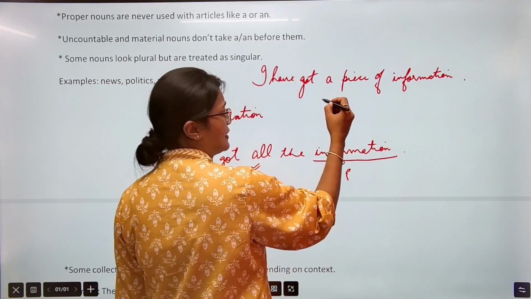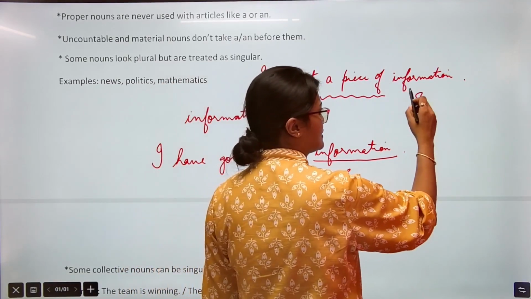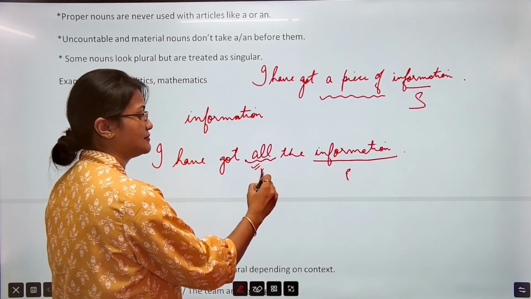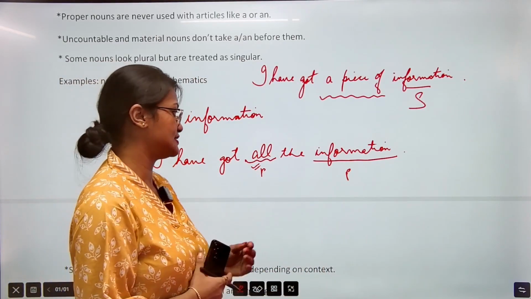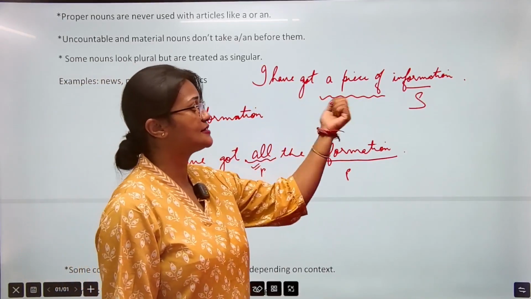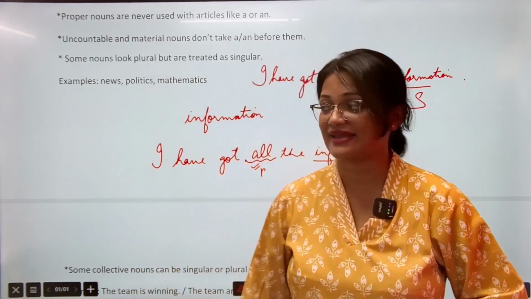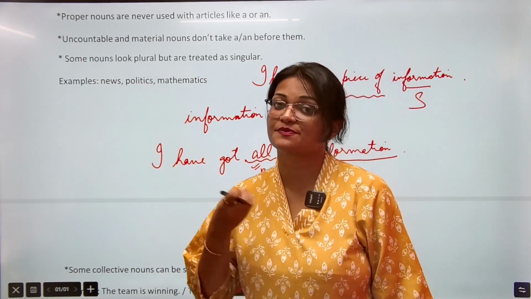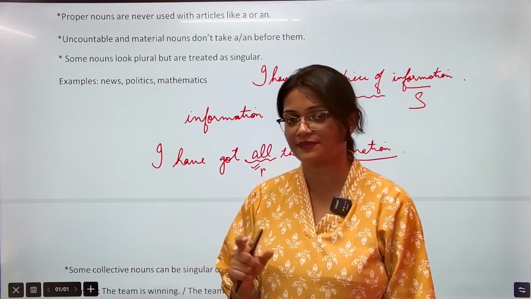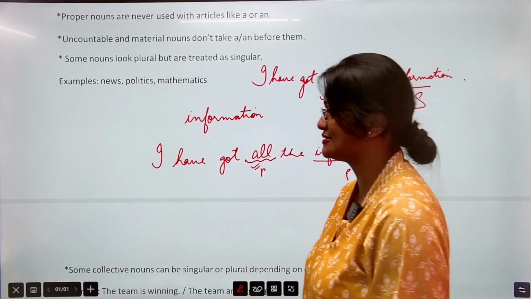By using this word "a piece of", it makes this word singular. पहले हमने "all" use किया था जो कि plural है and hence यहाँ पे plural हो जाता है सब कुछ, but अभी हमने "a piece of" use किया है and it makes information singular. So we understand which word we use prior to these words gives us a clue whether ये singular होगा कि plural. That is it about noun and its types.